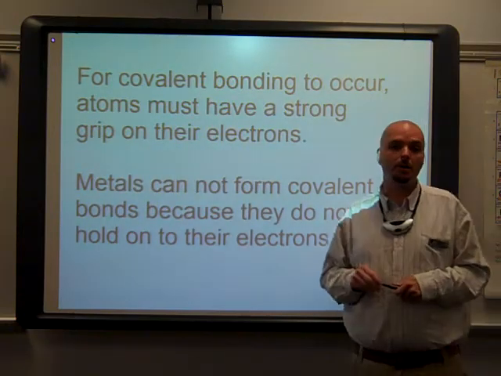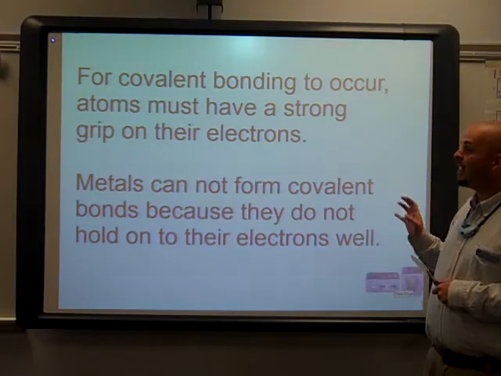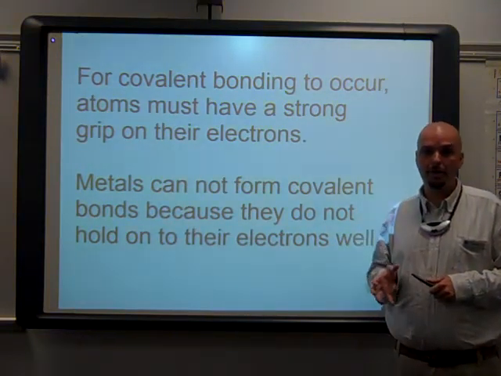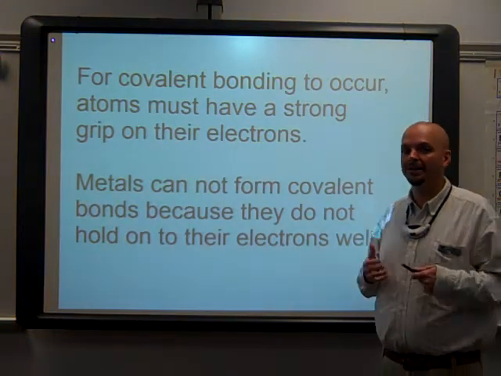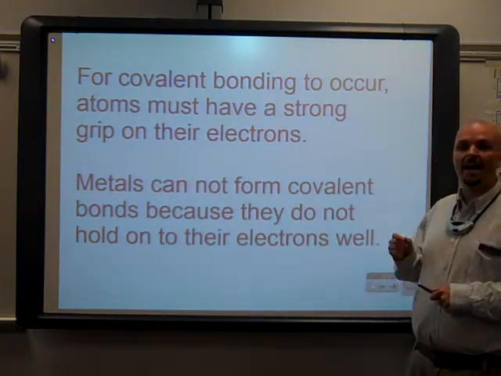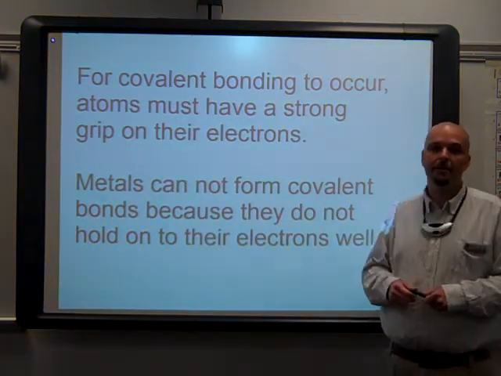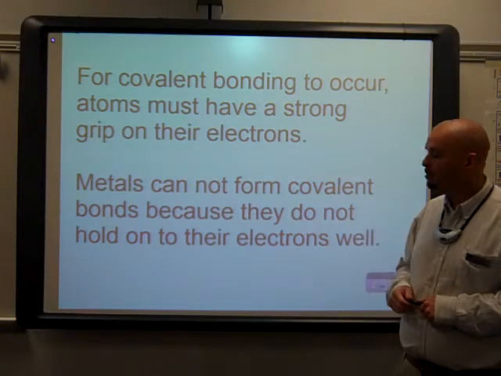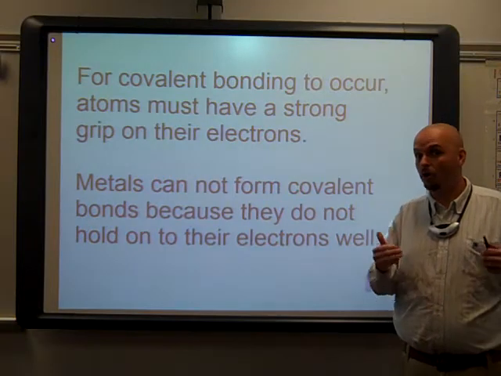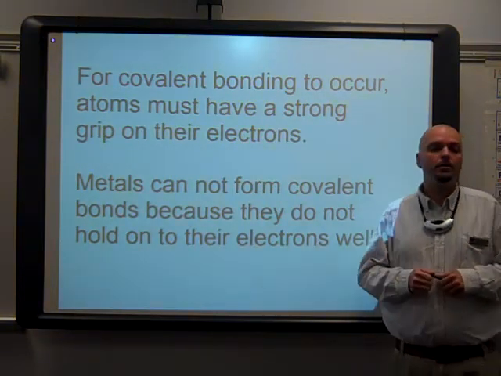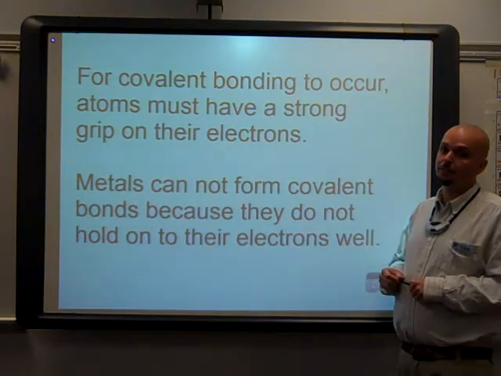For covalent bonding to occur, we need a special set of circumstances. You have to have atoms that have a strong grip on their electrons. We call it electronegativity. We need a high electronegativity. We need atoms that don't want to give them up. Because of that, metals cannot do covalent bonding. Metals have a very weak grip on their outermost electrons. They have a very low electronegativity. So they're not going to get involved in the sharing process. They're just going to give them up. They're just going to give them away.